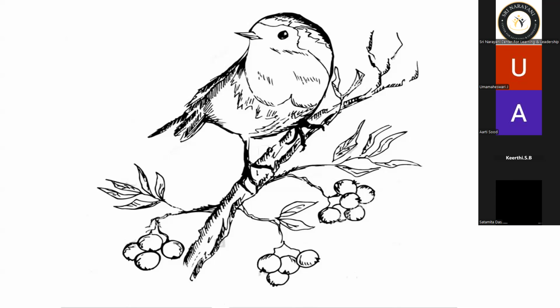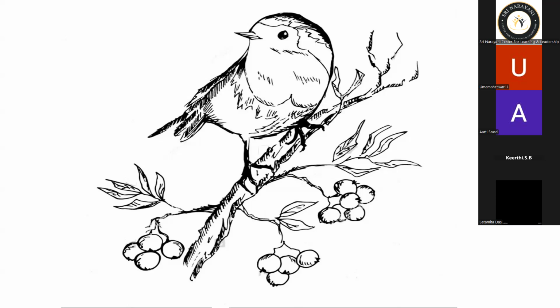Now, many of you have shared your views by looking at the picture. That was a thought that came to your mind just by looking at the picture. There were no foundations in your thought. Now, when you're asked, can you count the number of fruits that are hanging on the branch over there? What will you do? You will start counting the number of fruits, where your thoughts are being bounded to the fruits on the branch. Or you can count the number of leaves that you can see.